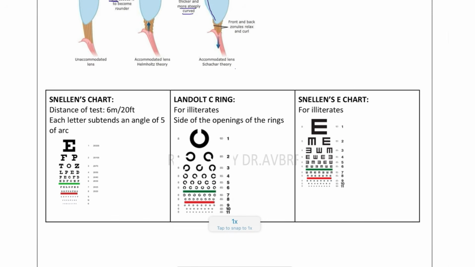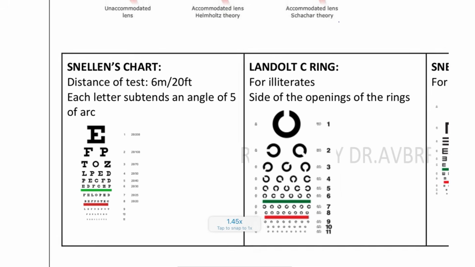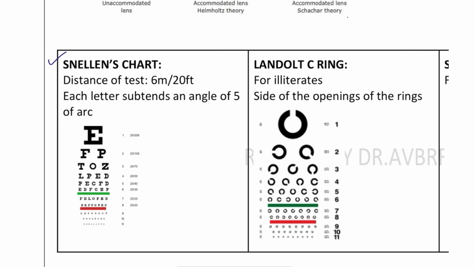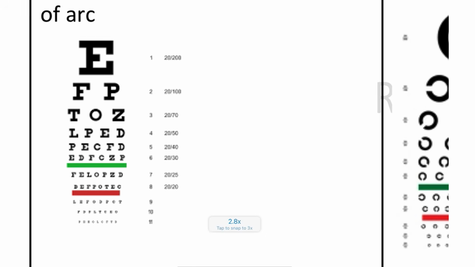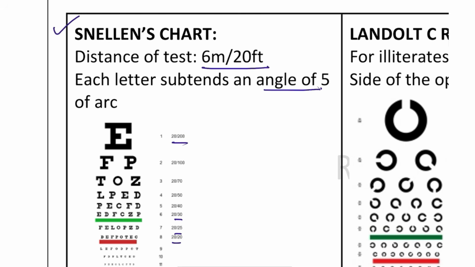Next, moving on to the tests that we are going to do for patients having distant vision or nearby vision problems. First we use the Snellen chart, the most commonly used test. The distance for this is 6 meters, or 20 feet, and each letter subtends an angle of five minutes of arc. So we check the patient at 20/20, 20/25, 20/30 until 20/200. If the patient cannot see the Snellen chart, what can we do? For example, we are at 6 meters, 20 feet. We can ask the patient to move further, up to 1 meter. Until 1 meter we will accept.